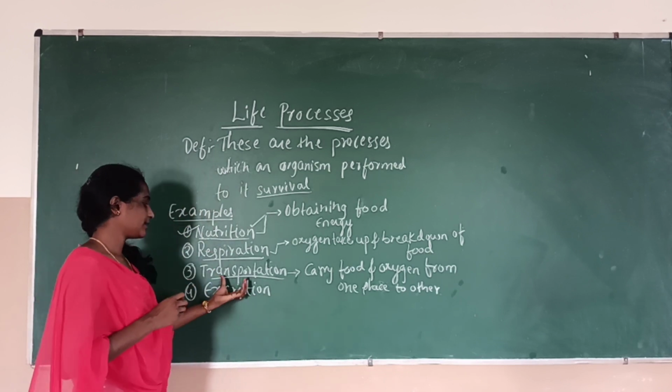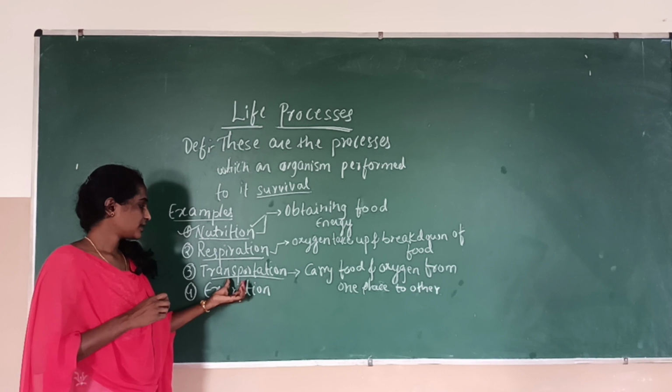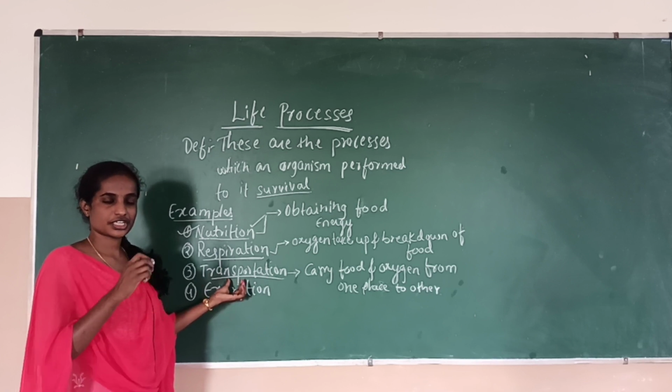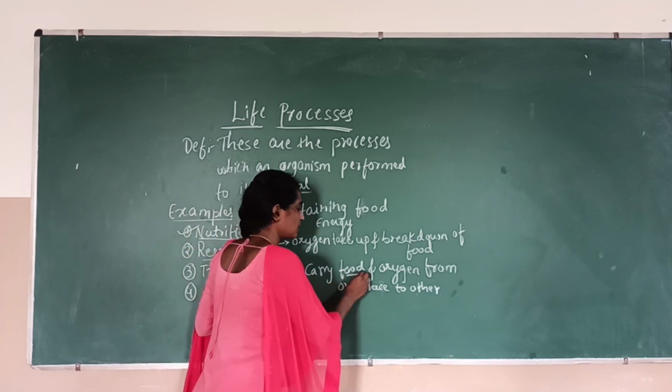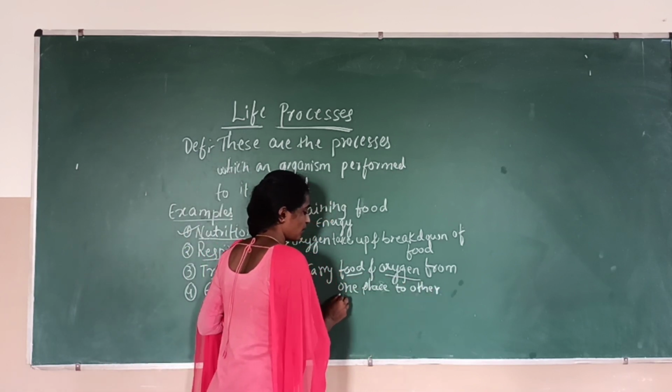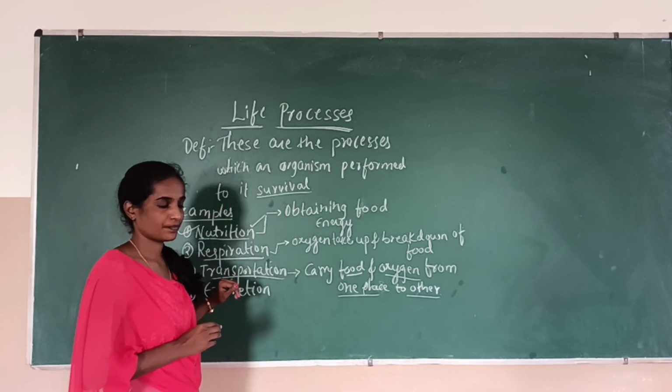So why do we need transportation or circulation? It is an important process which takes place in living organisms to transport the food and the oxygen from one place to another place in our body.